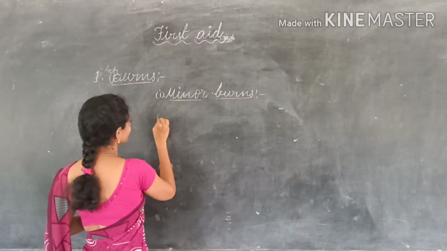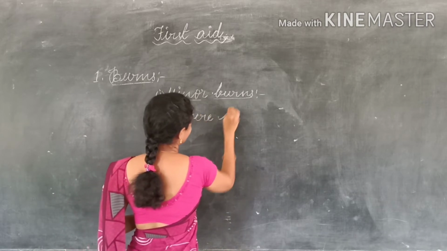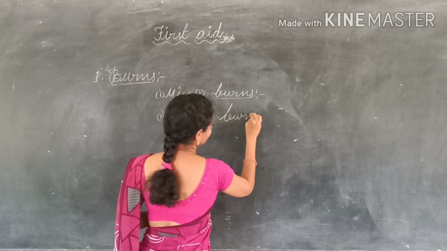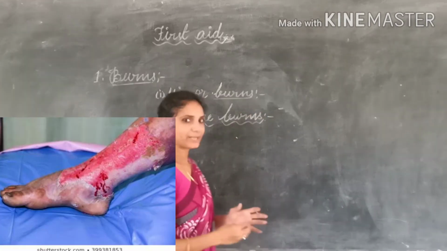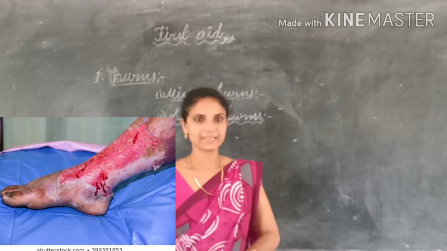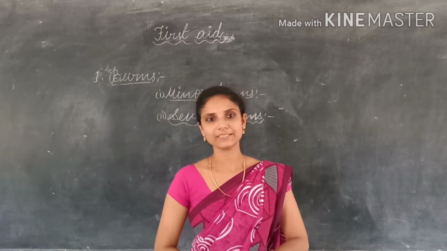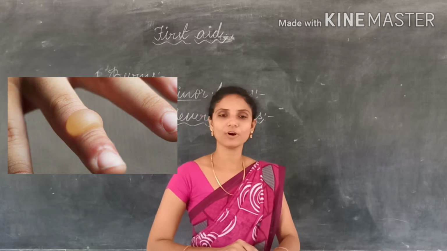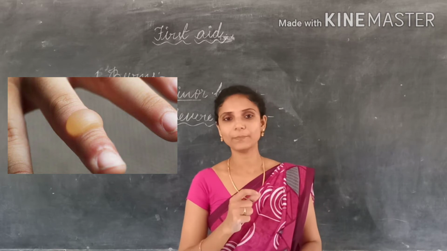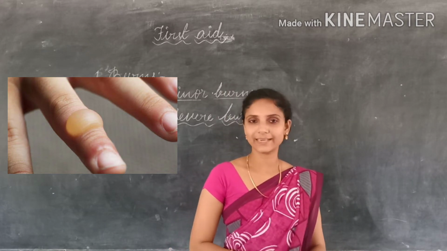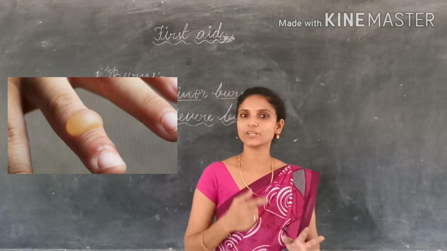In the case of severe burns, what must we do? Sometimes we may get severe burns, and then blisters will be formed. What are blisters? Blisters are the raised spots on the burnt skin. The raised, fluid filled, bubble like structures that form on the burnt skin are called blisters. We should not touch those blisters, and we should not prick or punch them.